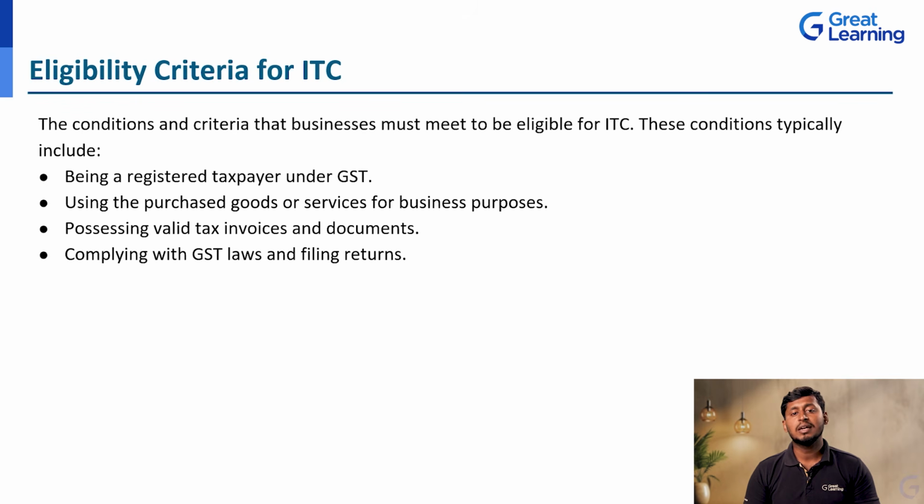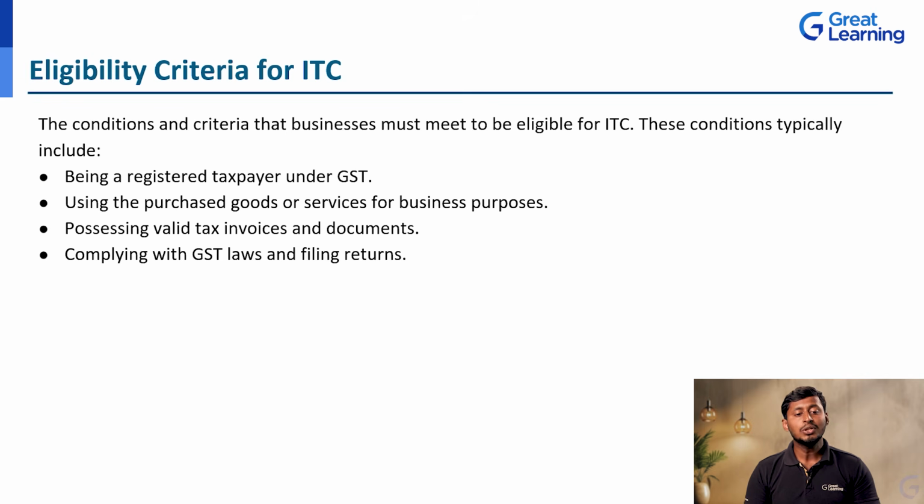Next, the eligibility criteria for ITC. These are the conditions and criteria that businesses must meet to be eligible for ITC. If they meet that, then only they can get the ITC or the refund from the government. These conditions typically include, the first one, being a registered taxpayer under the GST. We already saw the GST registration process, correct? So there is a need for GST registration. If you are registered under the GST, then only you can claim the ITC. That is the first eligibility criterion.